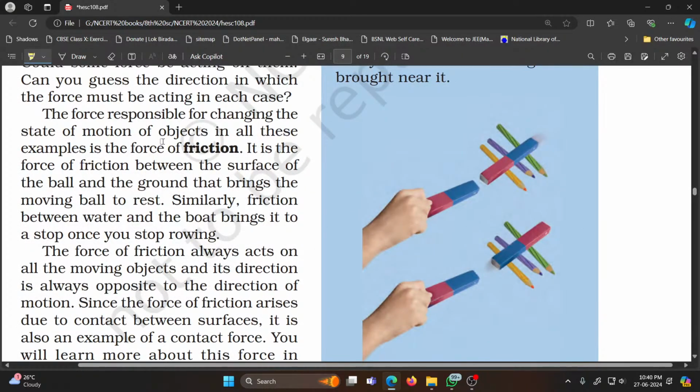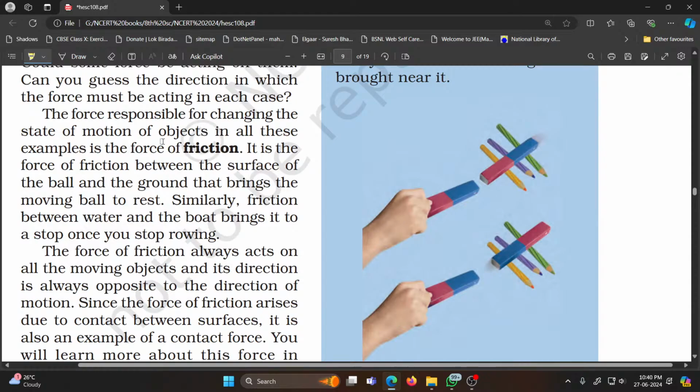So here you will see that when you bring opposite poles of the magnets near each other, then the magnet kept on the pencils rolls towards the magnet in hand. Whereas when the like poles are brought near, then the magnet on the pencil moves away from the magnet in our hand.